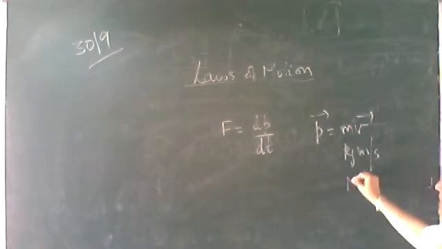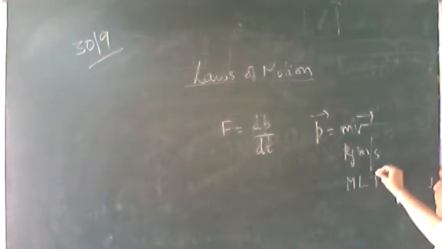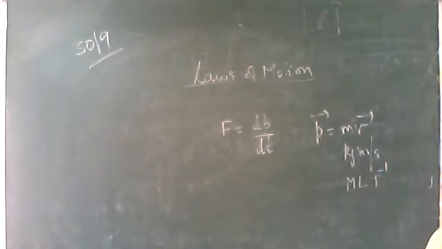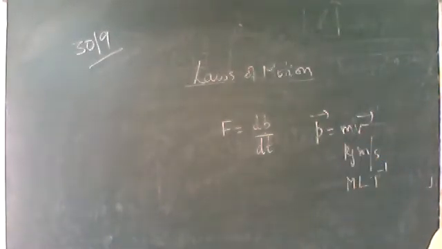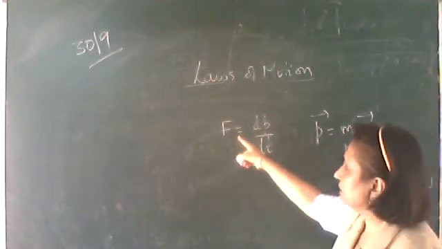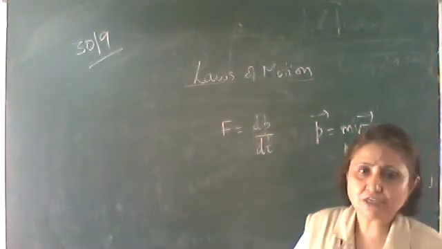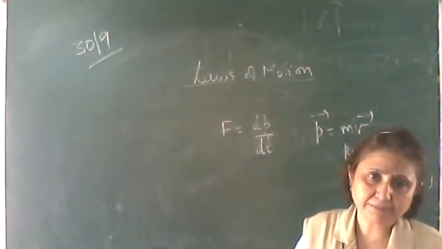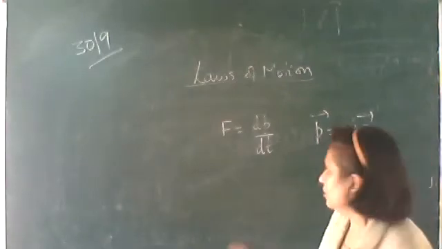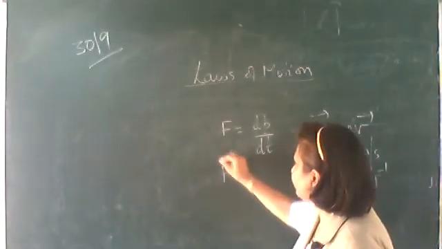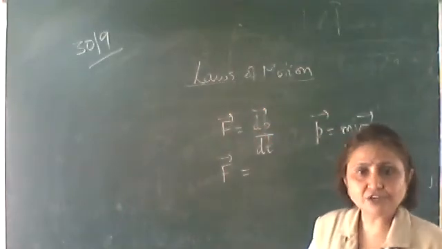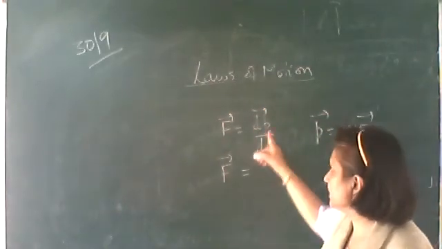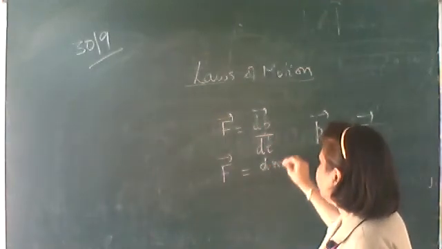Dimensional formula is MLT raised to the power minus 1. Okay, and it is a vector quantity, so its direction is along the velocity vector. Now the second law states that the force is directly proportional to the rate of change of linear momentum, dp upon dt. Okay, this is the force, and force is acting along the direction of change in momentum. Okay, substituting p equal to m into v.